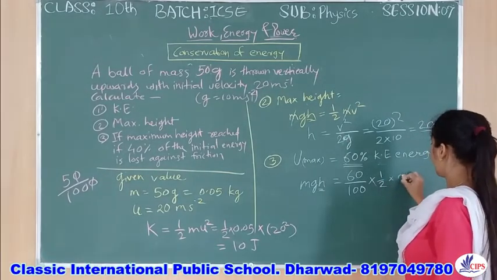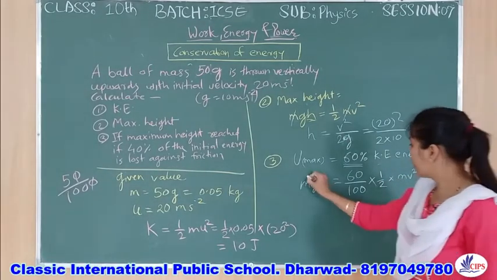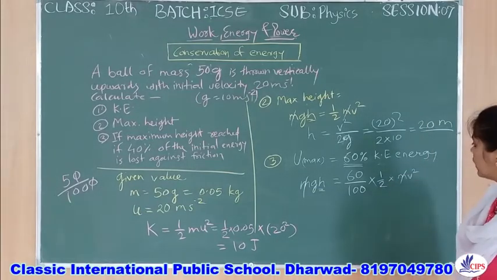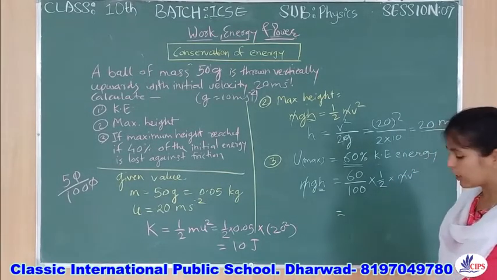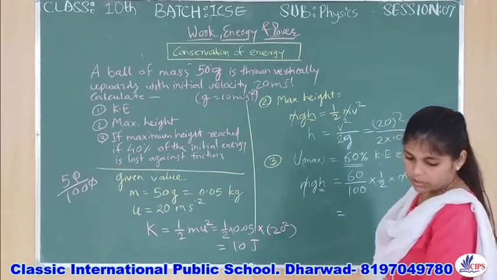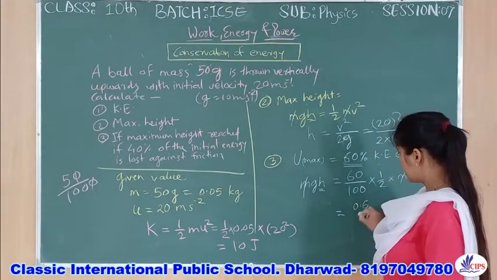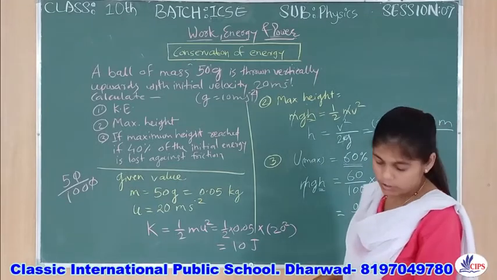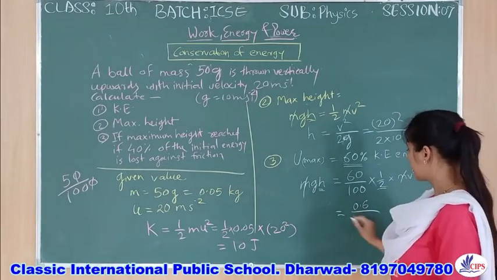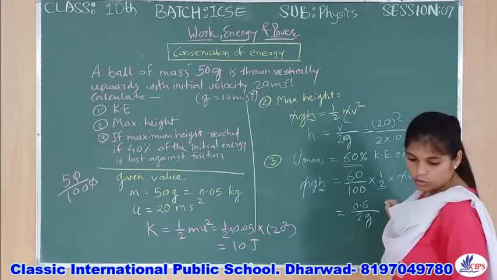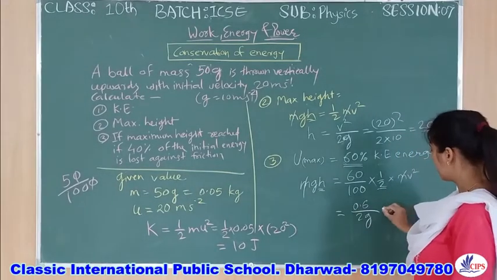So here m v square. Both sides m and m will get cancelled. Whatever remaining value we will write down, and that will be 0.6. 60% means actually 0.6 divided by all the remaining values, 2g. Here 2 from this side, g. All right, so this way we will get the answer.